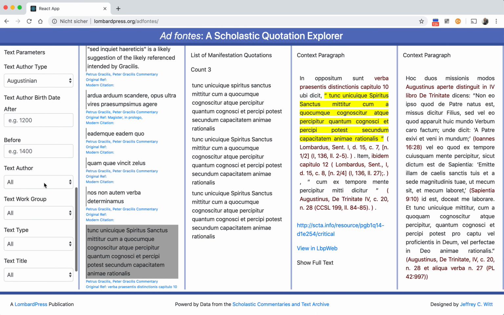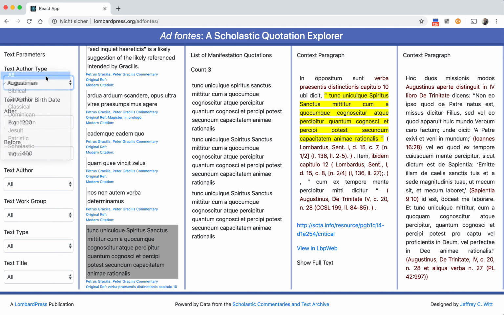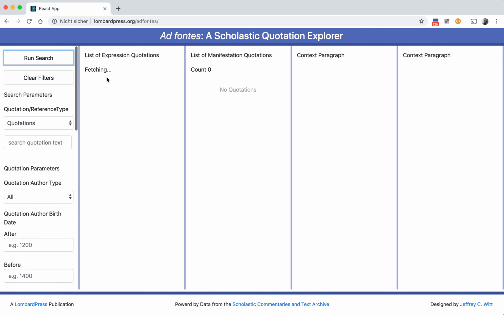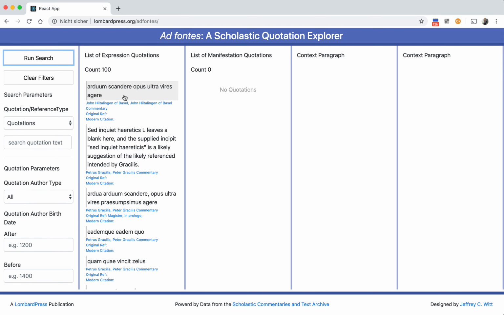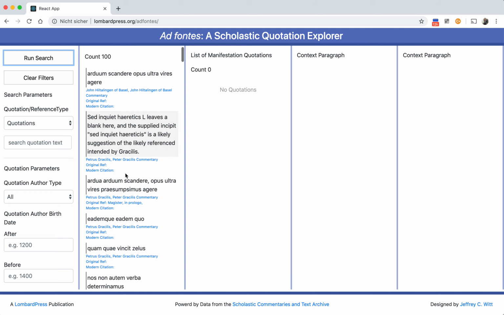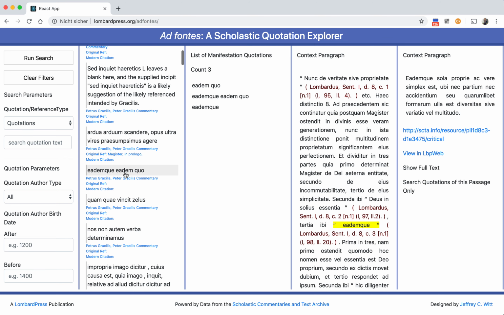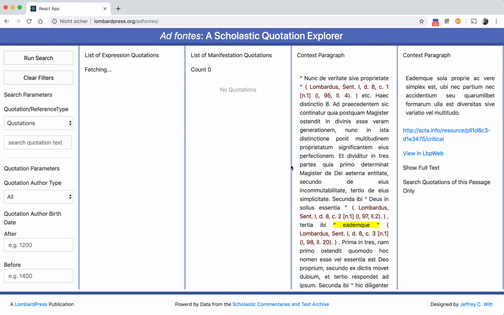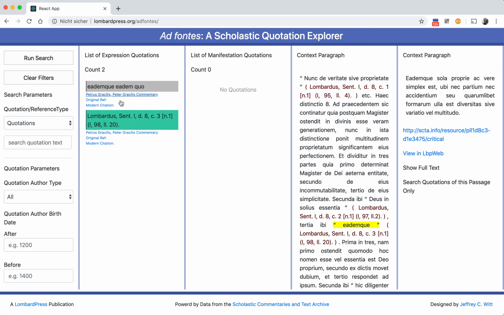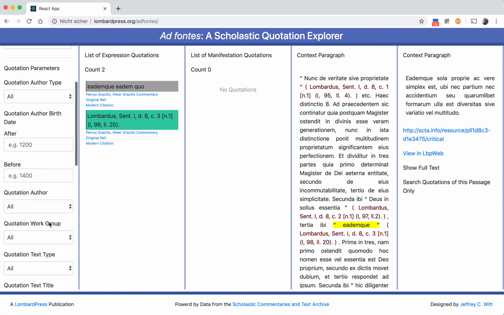And again, if I wanted to discover connections across a passage, I could say, well, I'm really interested in this passage here. I could say, show me only quotations of this passage. And now I can see quotations or references to this passage across the corpus, and so on.